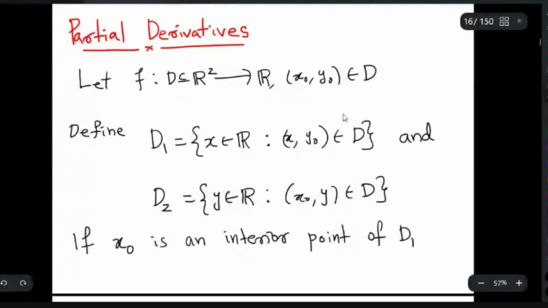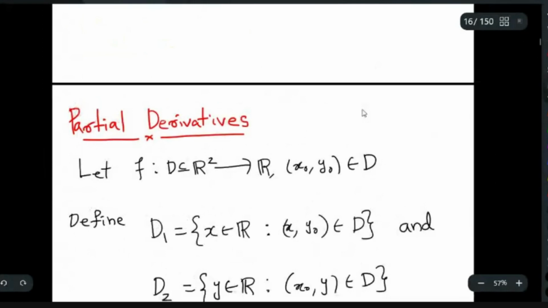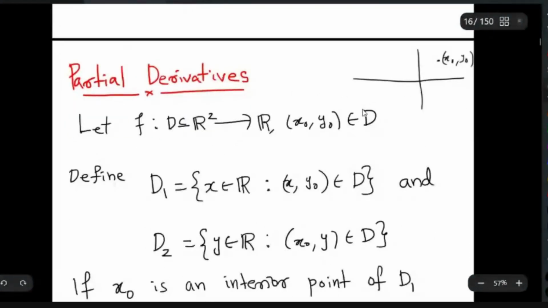So basically, I have this R^2 and my point (x0, y0) is somewhere here. What I am looking at is all those x such that (x, y0) belongs to D. So I look at this horizontal line.